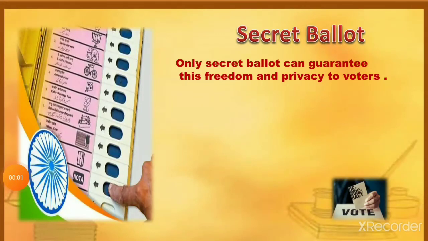The next important thing to carry out elections properly is the secret ballot. Now, what is a secret ballot? People exercise their freedom of choice to elect their representatives without any interference. This requires that nobody should know in whose favor a voter has cast her or his vote. It should remain a secret even after voting, and for this, a secret ballot can guarantee this freedom. Okay, so only a secret ballot can guarantee this freedom and privacy to voters, that their secret cannot be revealed, even after the election.